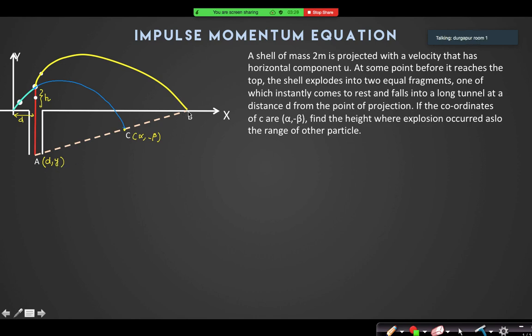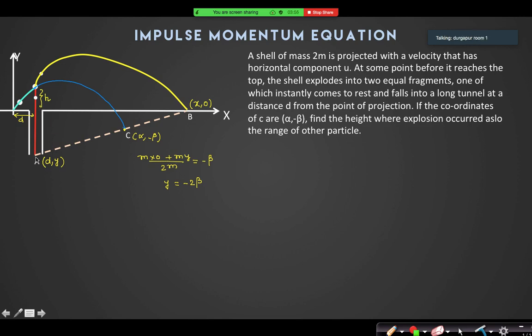From the y coordinates of center of mass, suppose this is x comma 0, I can say that m into 0 plus m into y divided by 2m is the y coordinate of center of mass, minus beta. So y is equal to minus 2 beta, yes or no?